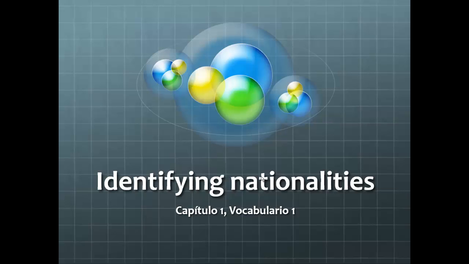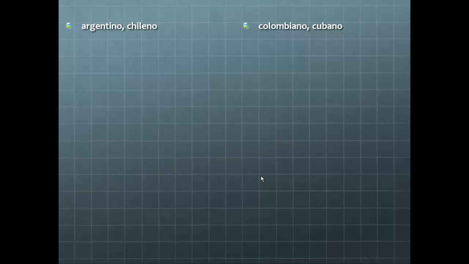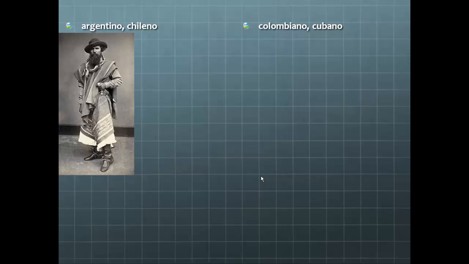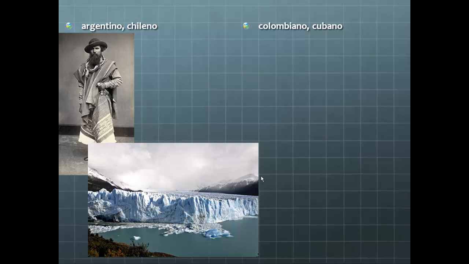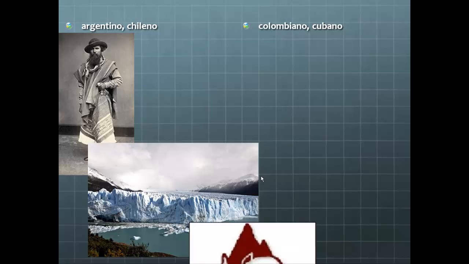As for nationalities, if you ask someone de qué nacionalidad eres, might be nice to know what they mean when they answer. So we have some basic ones here. Argentino, can you guess where that is? Es un gaucho. El señor es argentino. He's from Argentina. Chileno. This is the southernmost point of South America. It's called Tierra del Fuego, and it's in Chile. Chileno.